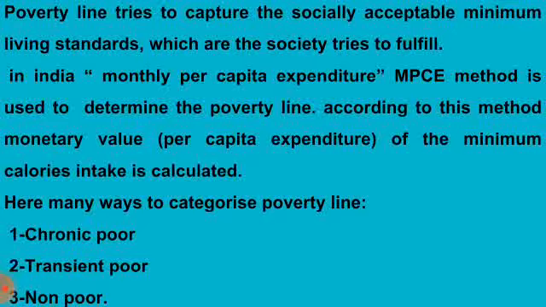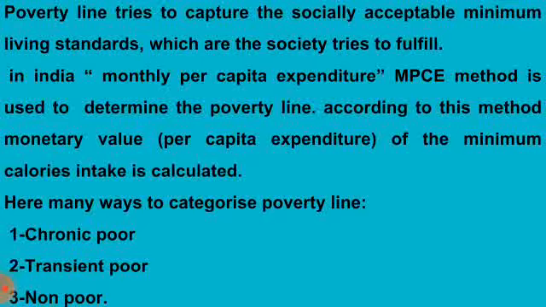Poverty line tries to capture the socially acceptable minimum living standards which the society tries to fulfill. In India, the monthly per capita expenditure or MPCE method is used in determining the poverty line. According to this method, the monetary value of minimum calorie intake is calculated. This method of determining poverty line is updated over time to take care of changes in price levels.